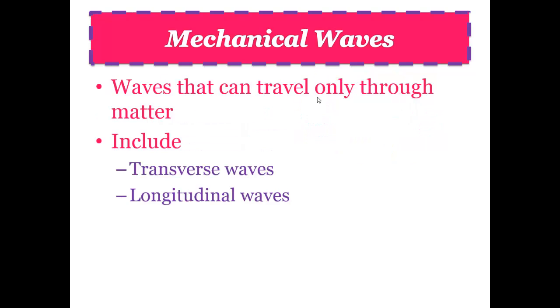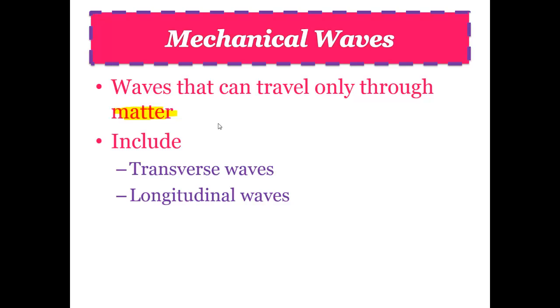Okay, the first type of wave we're going to talk about is a mechanical wave. These are waves that can only travel through matter. So these are things that do need a medium. You have to have a medium for this to actually function or travel through. So no medium, can't work.